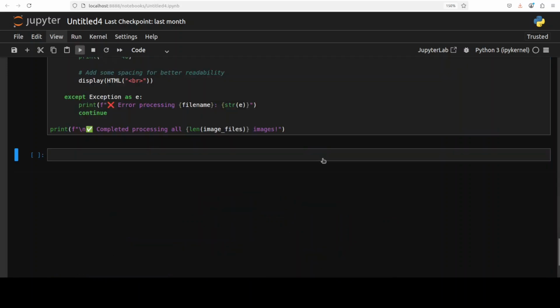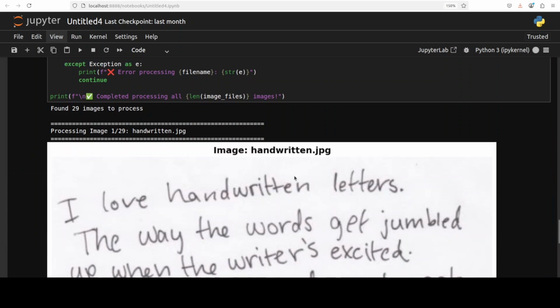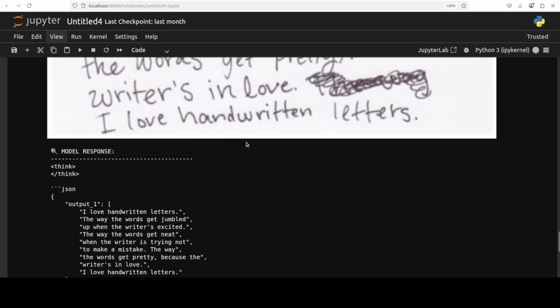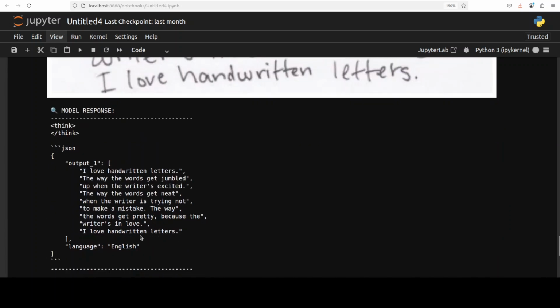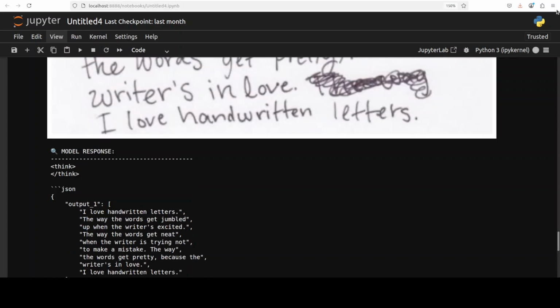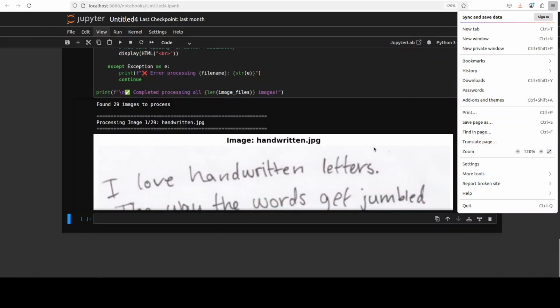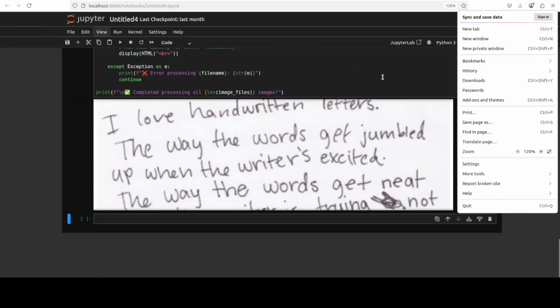So let's run it. There it goes. The first image is a handwritten one. It is processing it. Let's go down. So it did the thinking, and let me quickly check and compare. Maybe I will just make it a little smaller so that it fits here. Sorry about that. Let's check it. Okay, let me remove that.